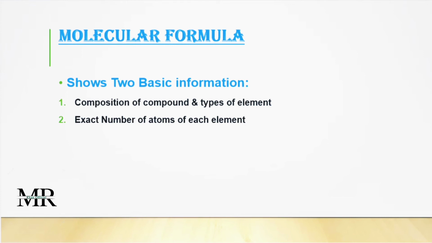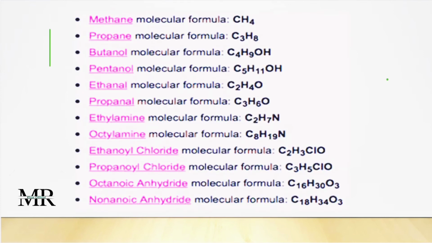It is also told by the molecular formula. Here you people can see the methane molecular formula is CH4. In the methane molecule, the molecular formula tells us the type of the composition: CH4, 1 carbon, 4 hydrogen. It is the exact number of the atoms and the types of atoms. One type of element is carbon, the other type of element is hydrogen.